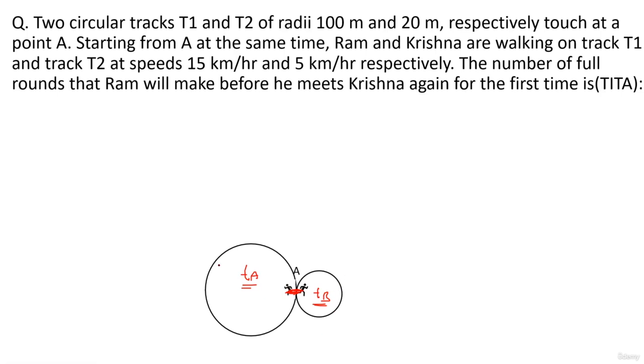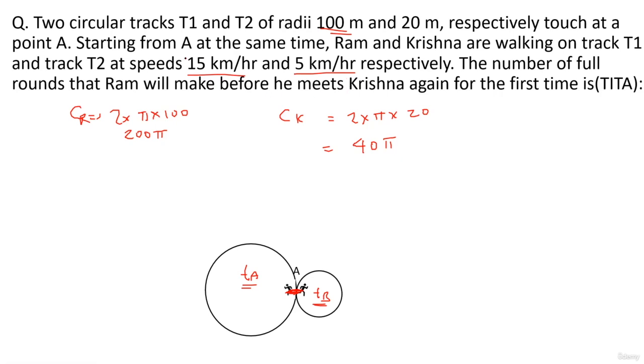So first, let's find out the track length for Ram. For Ram, the radius is 100 meters. So the circumference will be 2 pi r, it's 200 pi. And for Krishna, the circumference will be 2 pi r, which is 40 pi. For Ram, it's 200 pi. Now, what are the speeds? Speeds are 15 kilometers per hour and 5 kilometers per hour respectively.